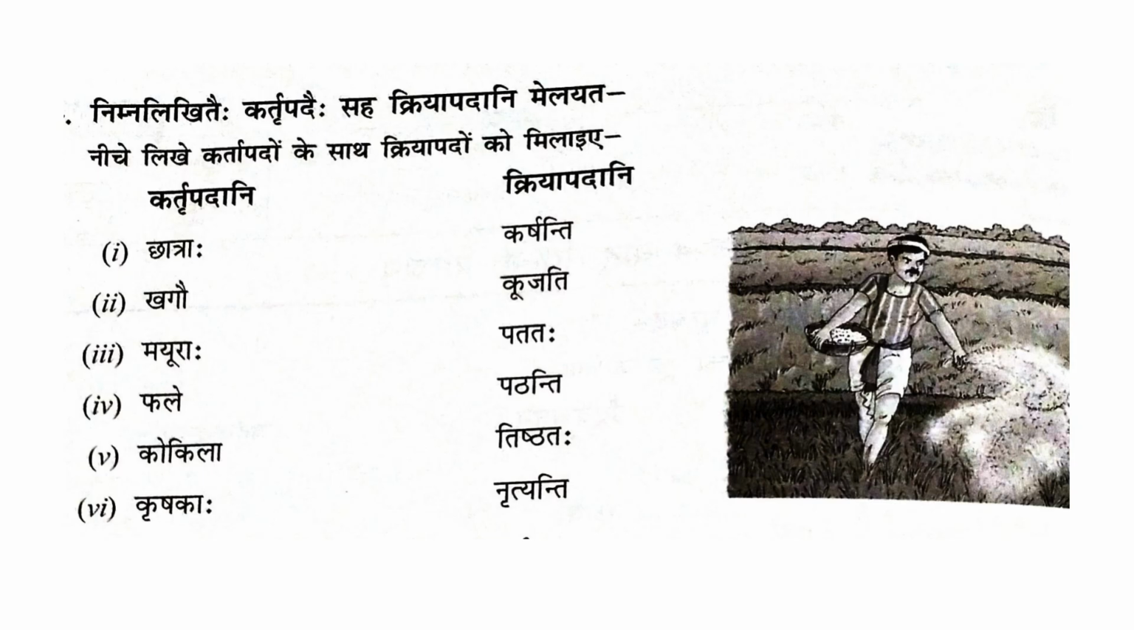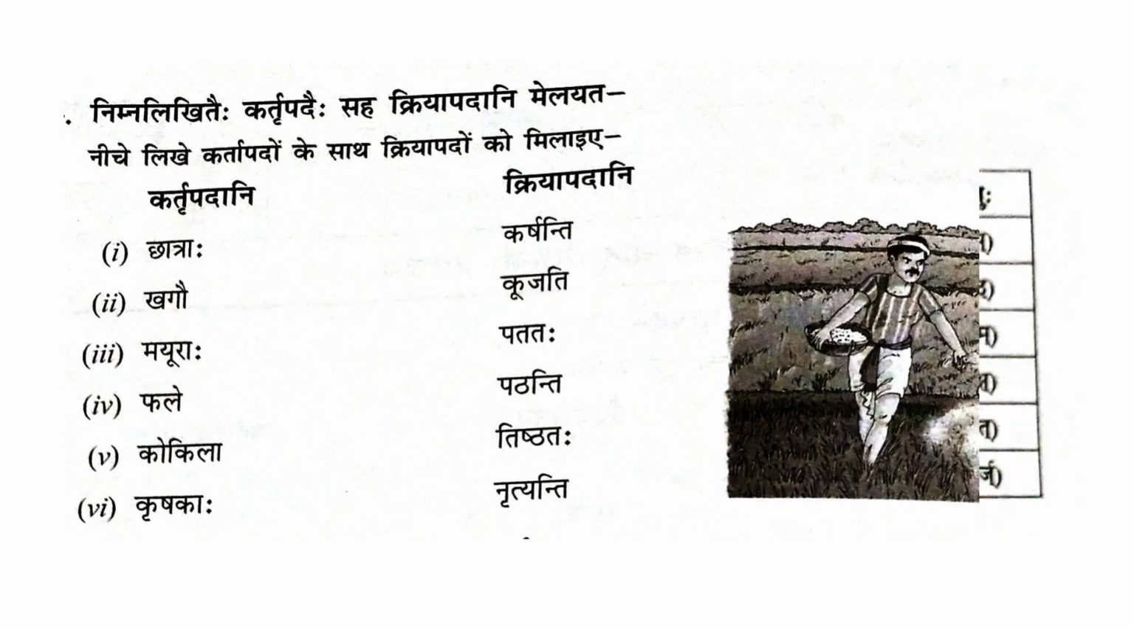Kokila is Ekavajanam. And what does a cuckoo do? It chirps or sings. Kokila pujati. And krishakaha karshanti. The farmers do farming.